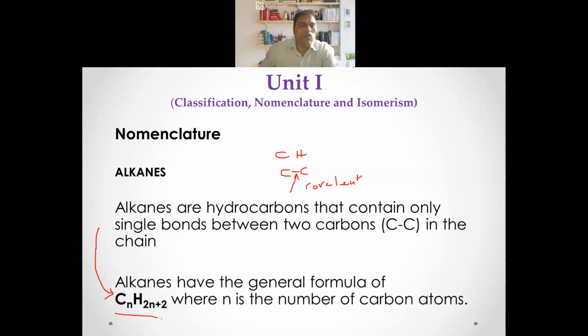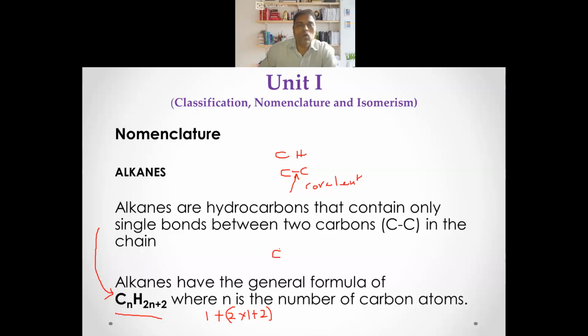They will have a formula CnH2n+2. That means if you have one carbon, for the hydrogen you will have double that carbon, plus two more hydrogens. So these many hydrogens will be there.